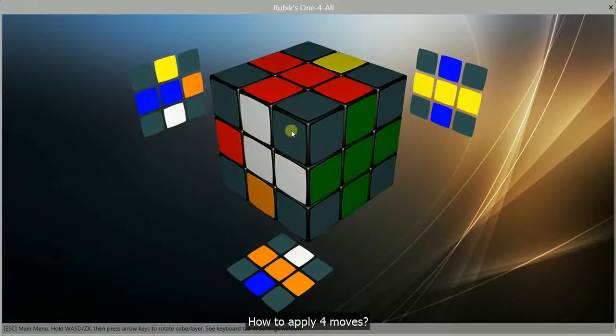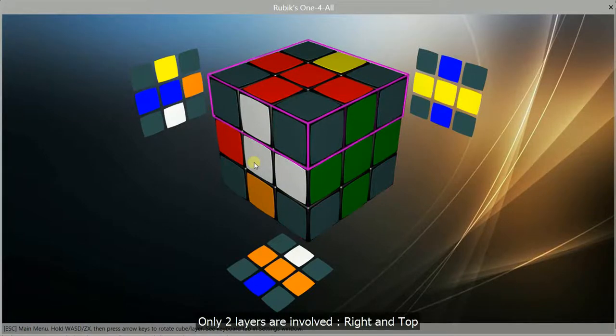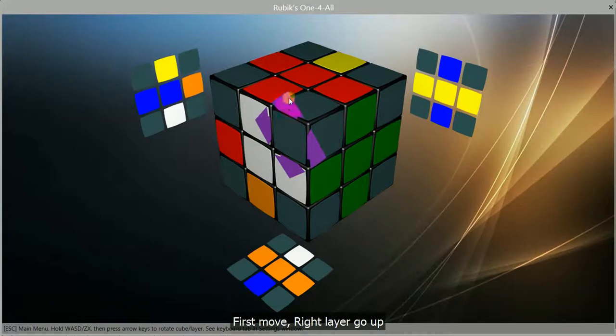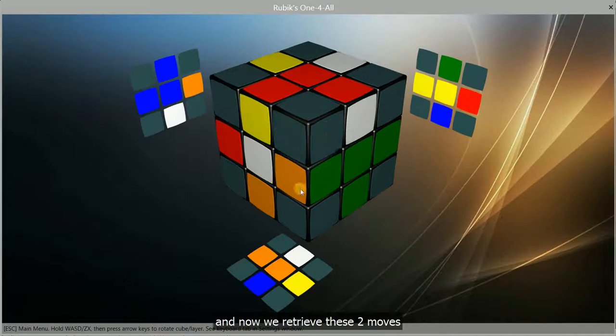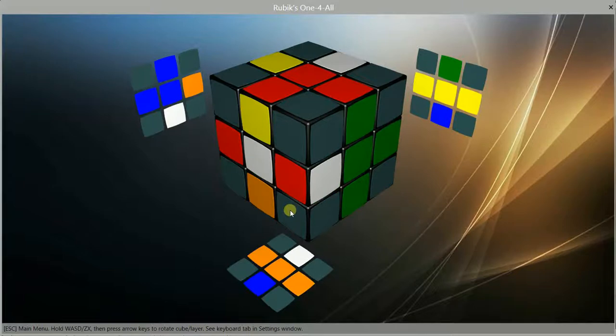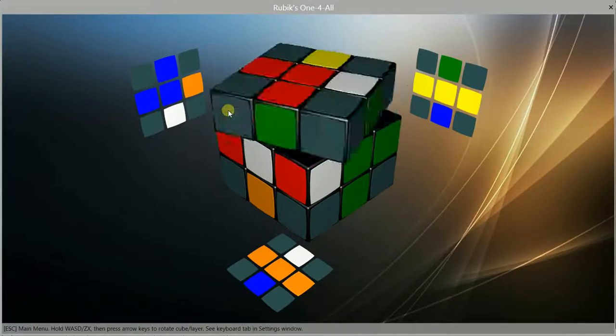How to apply 4 moves. Only 2 layers are involved, right and top. First move, right layer go up. Second move, top layer go right. And now we retrieve these 2 moves. Right layer go down. And top layer go left.